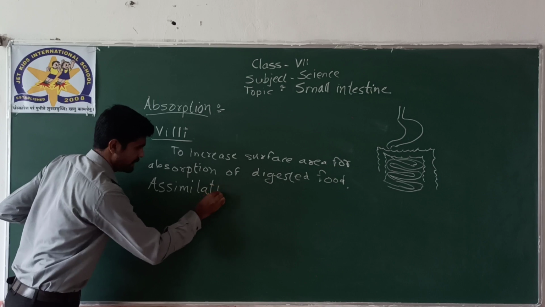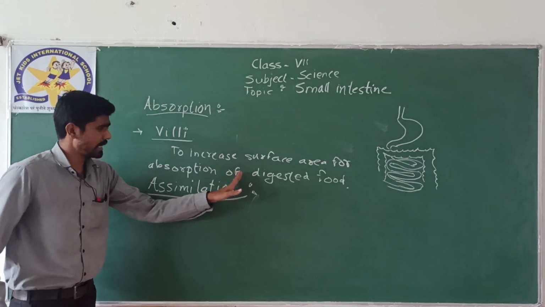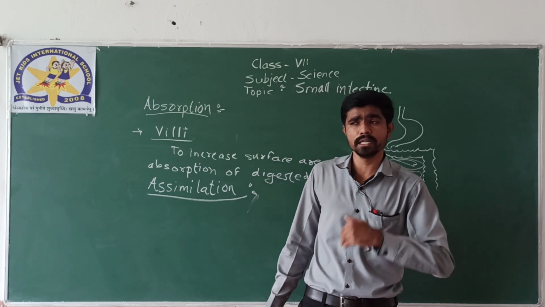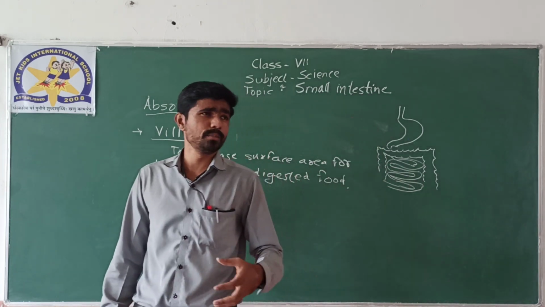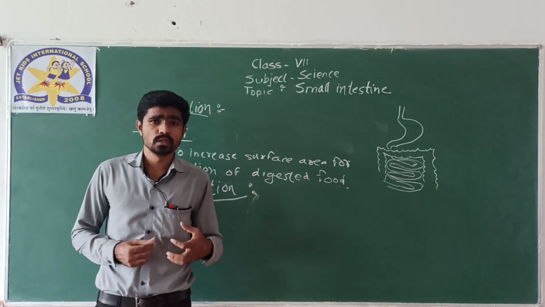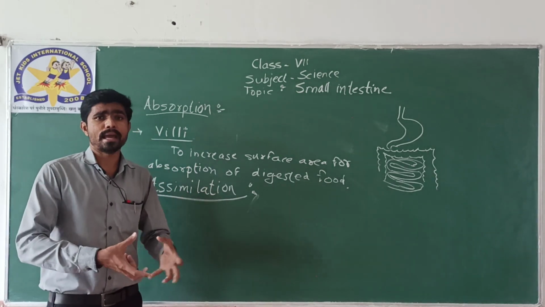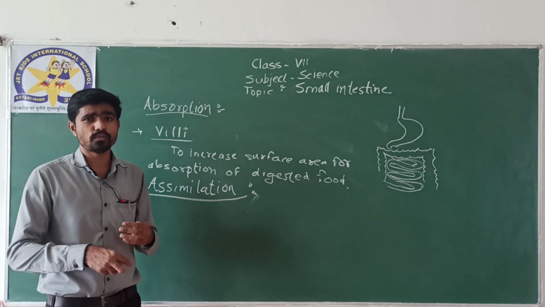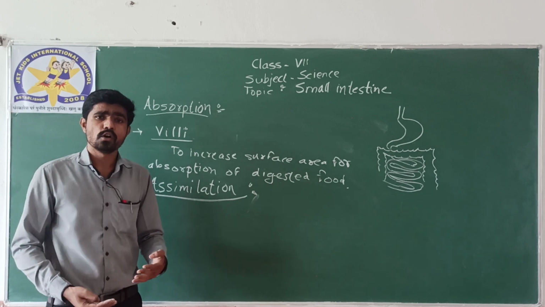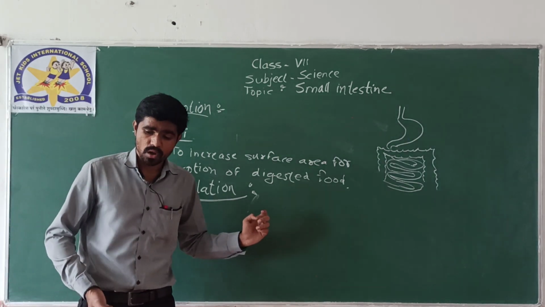What do you mean by assimilation? Assimilation is simple. The digested food, if it is absorbed for making complex food such as protein, because see, हम लोग भले ही कार्बोहाइड्रेट प्रोटीन वगैरह कंज्यूम करते हैं, but our body also makes protein for our growth. So when the nutrients absorbed from the small intestine get absorbed by the body and utilized for making complex substances such as proteins, then that is known as assimilation of that food.